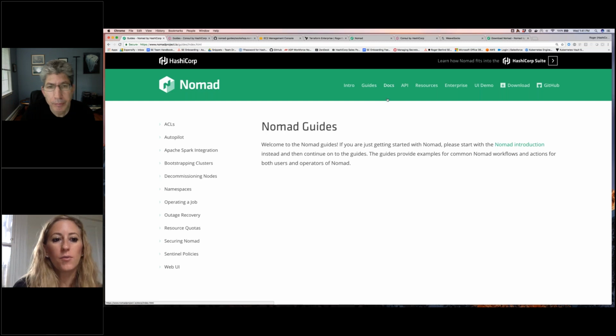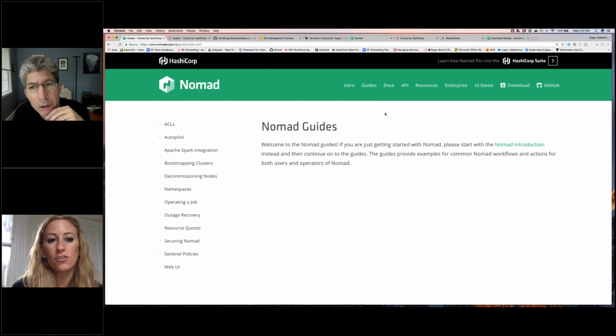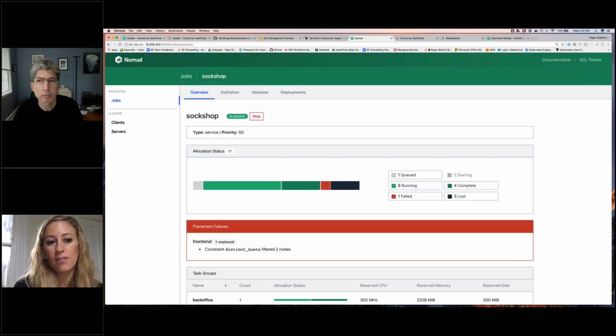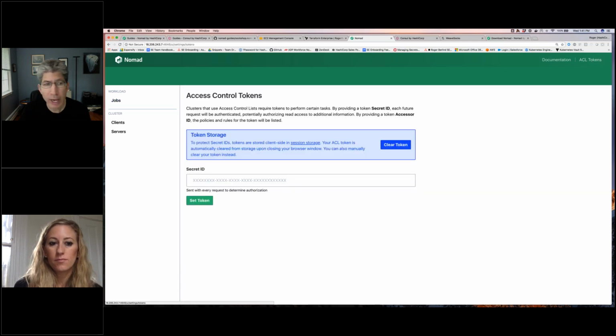Next question. Someone's asking, do I need to log into a Nomad server to submit a job? Or is it possible to configure the Nomad CLI to speak with a remote Nomad server? If it is possible, is there a way to secure Nomad to restrict the number of people that can or cannot? Yeah. So, I was using Nomad and Consul, and I didn't have to log in or anything, because I'm using both Nomad and Consul without any tokens.